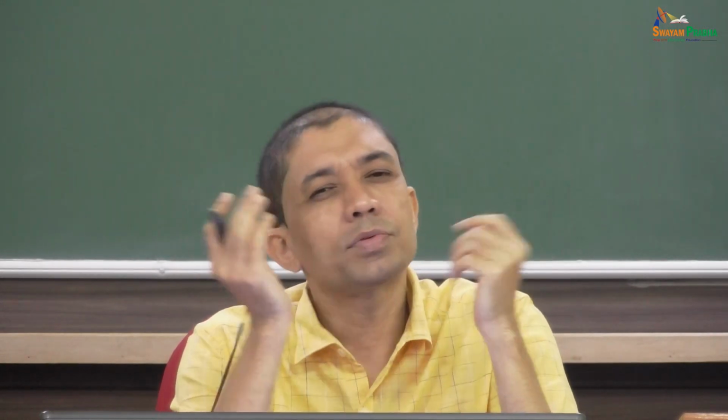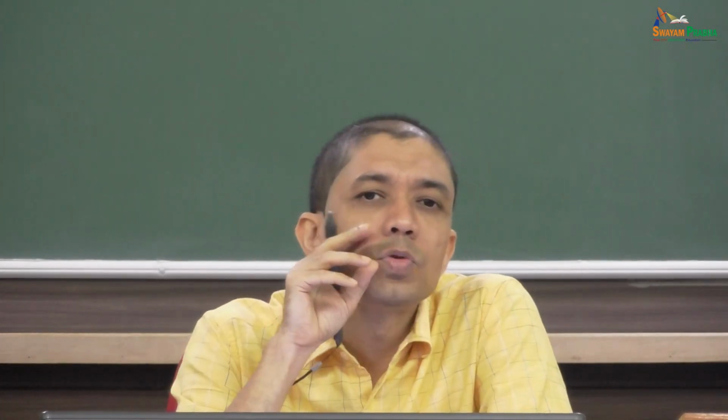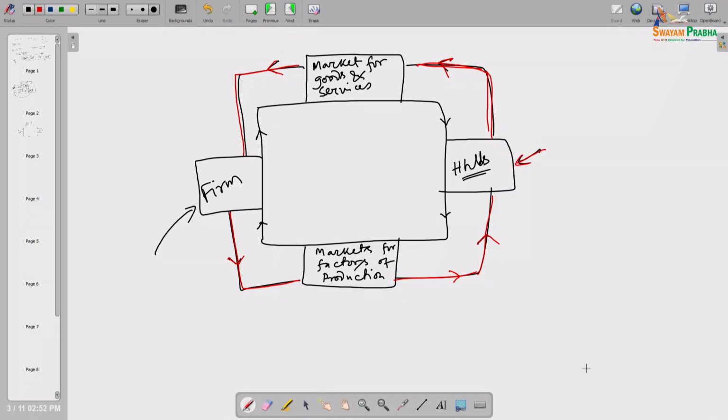So, different types of goods are there, different sides. Within food, say one broad category of good is food. Even within food, certain fruits are there, certain vegetables are there, certain cereals are there. So many different types of foods are there, clothes, so many different types of clothes are there, and so on.